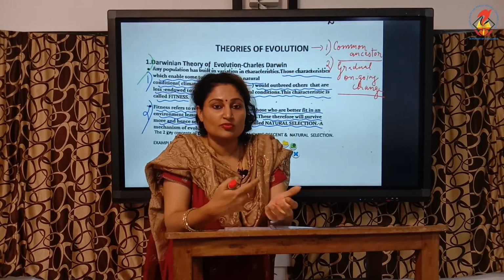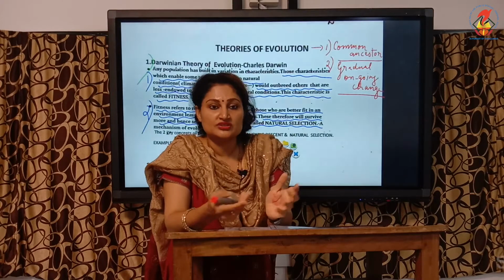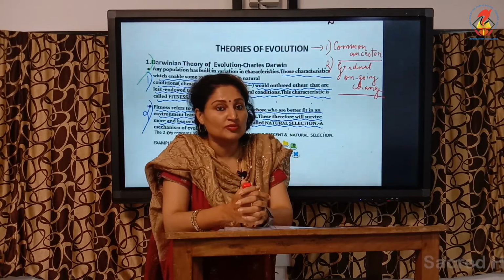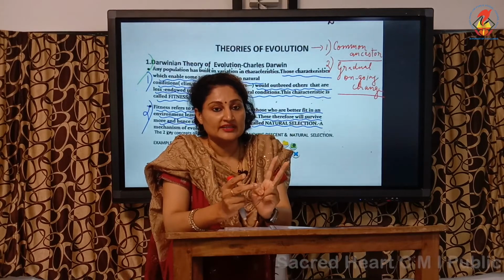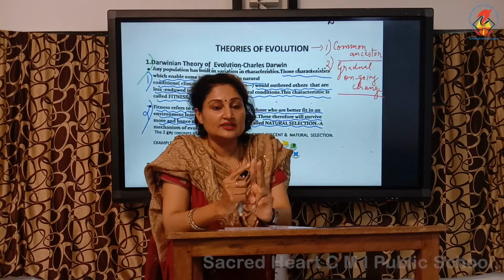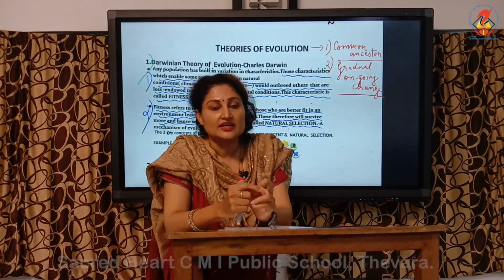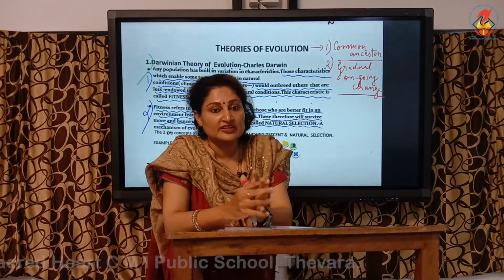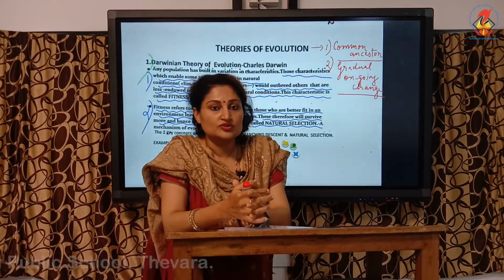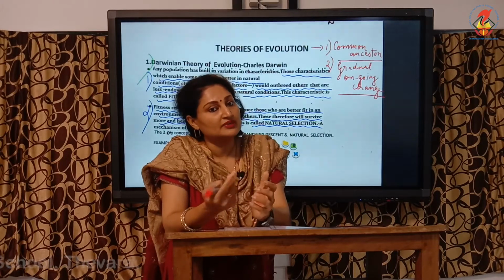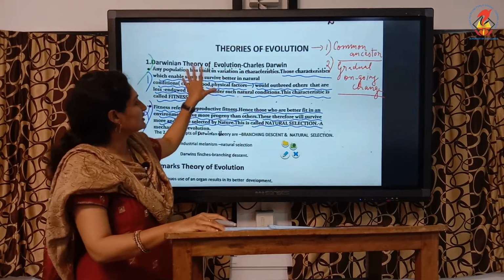Nature can be operating in the form of predation, it can be operating in the form of any calamity, it can be operating in any forms. Here in the case of the beetle, the nature operates in the form of a bird, the crow. And here the variation was the two color variants, red versus green. Here though red was the initial population color, it did not have a survival advantage. The survival advantage was for green. The very reason was that it could camouflage with the green background it was living on. So the bird could not identify the green and picked up the red beetle. So this is an example to explain Charles Darwin's theory.